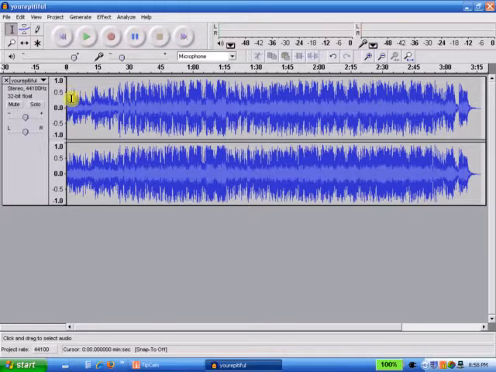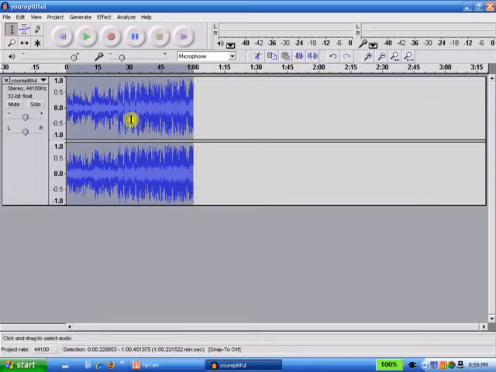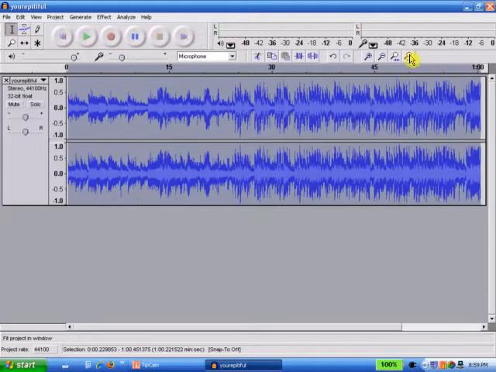What I'm going to start off by doing is cutting the song into a 1 minute section so it's a lot smaller for me to work with, and I don't have to work with this 3 minute song. So I will highlight, since I'm in the selector tool, the first minute, and I will click on the trim tool and trim off the sides so it's just the first minute. Now I will click on the expand tool, and this will expand it to my full screen. So now this is the first 1 minute of Weird Al Yankovic's song, You're Pitiful.